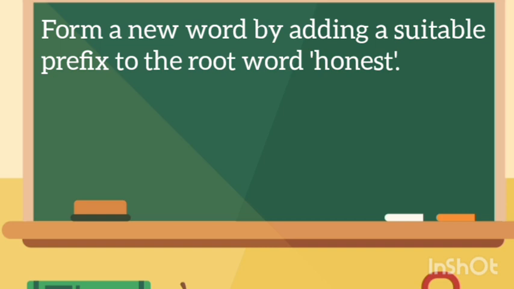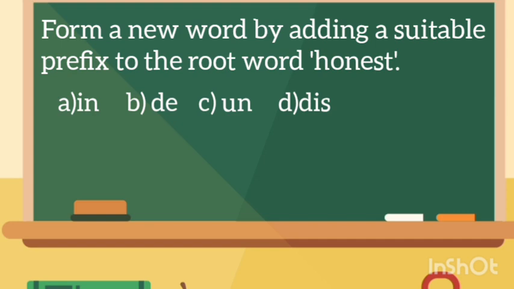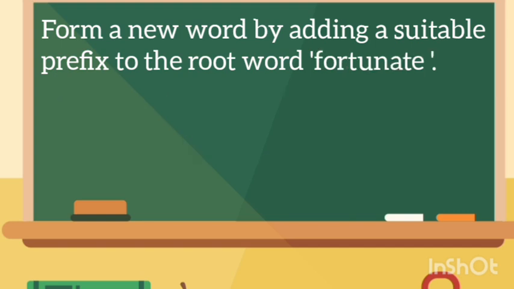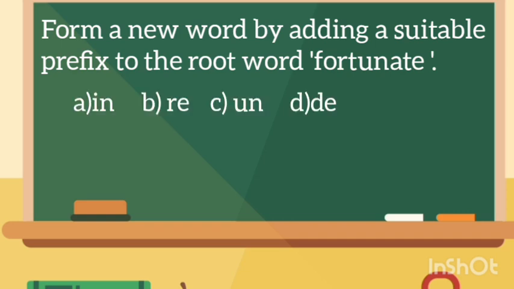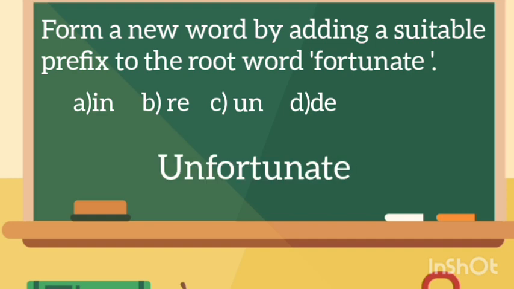Form a new word by adding a suitable prefix to the root word honest, right? So option A is in, B re, C un, D dis. What is the answer for honest? Dishonest, right? Okay. Form a new word by adding a suitable prefix to the root word fortunate. Option A, in. Option B, re. Option C, un. And option D, dis. What is the answer? Unfortunate is the answer.